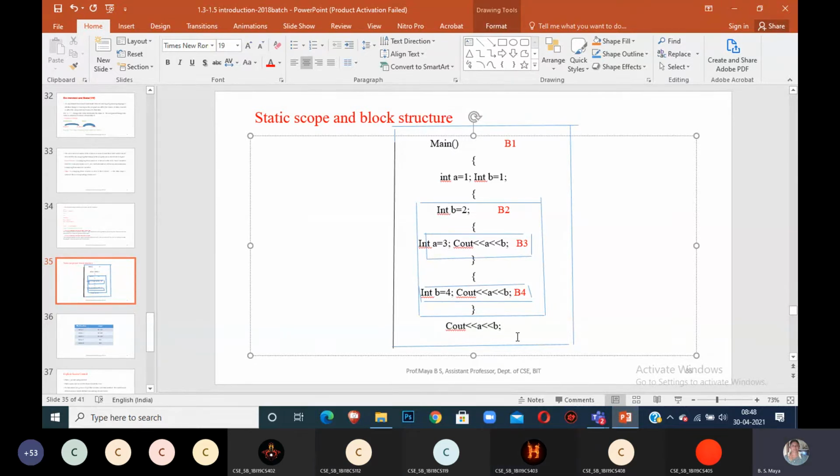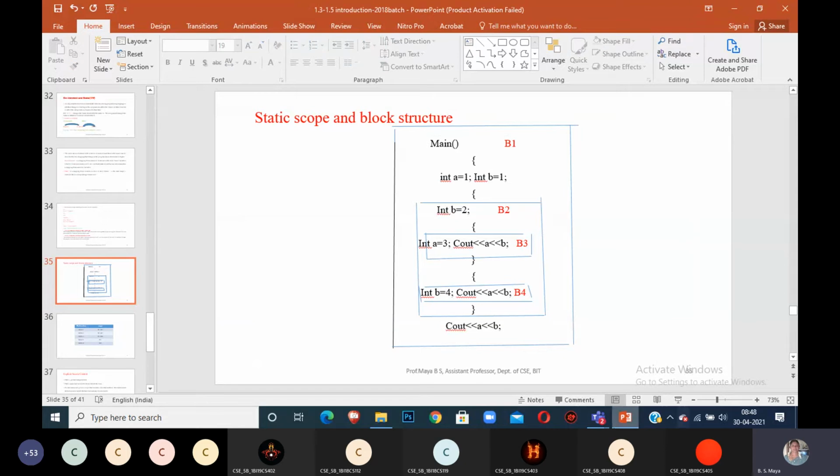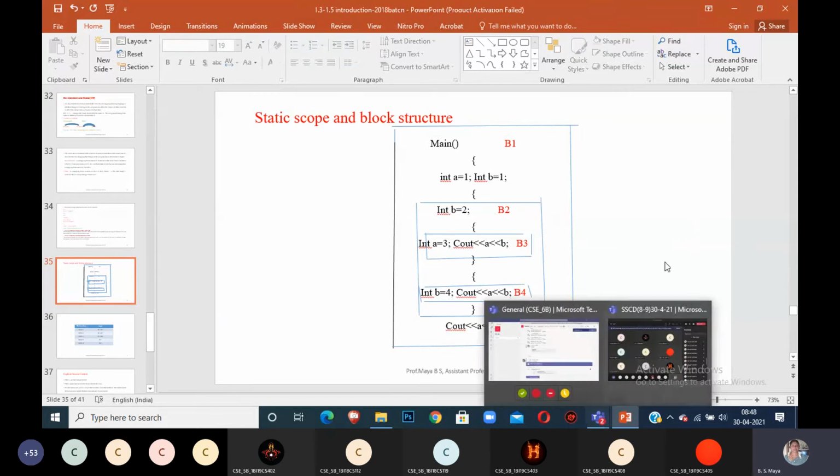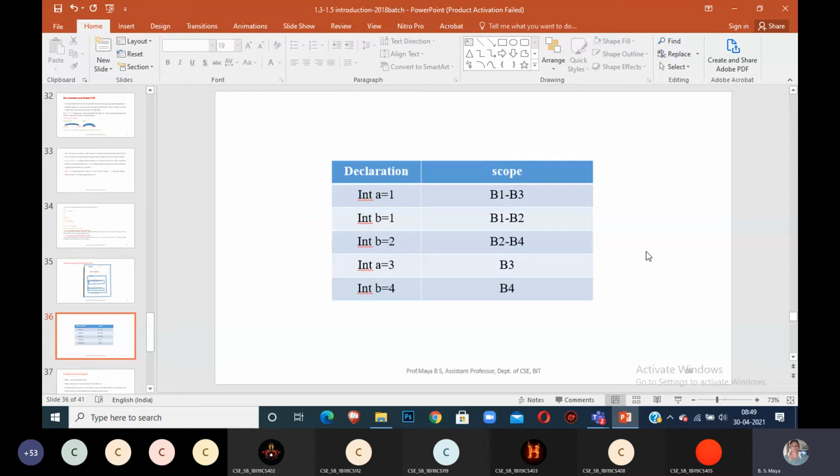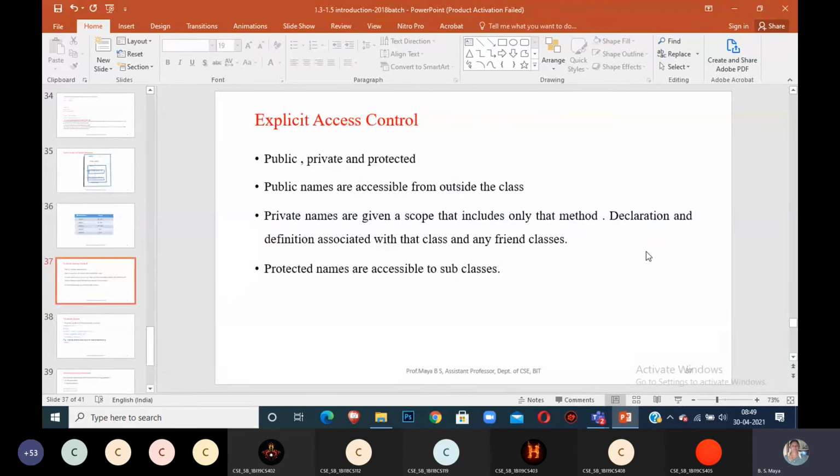You got it? What I'm explaining here is only how the variable will move on with respect to the scope of that variable. Then you are printing. One or two questions like this will be given in the exam to write the output. The braces represent the block and give the scope of those variables, either local variables or global variables. Okay. Next, explicit access control.